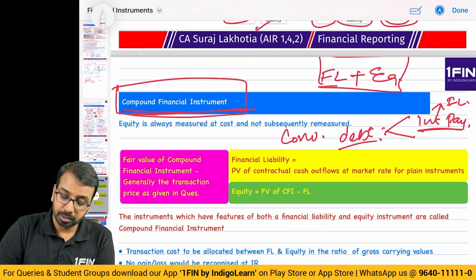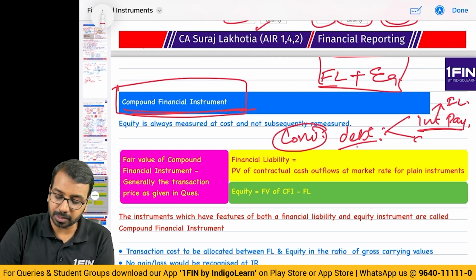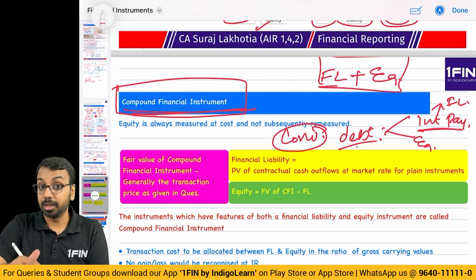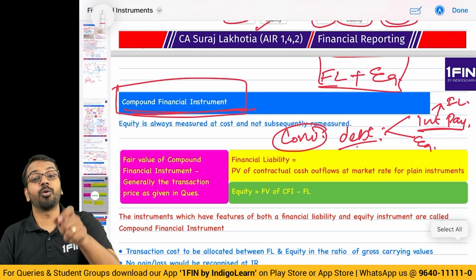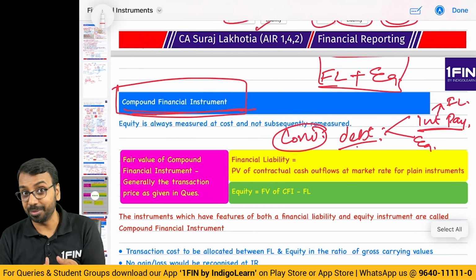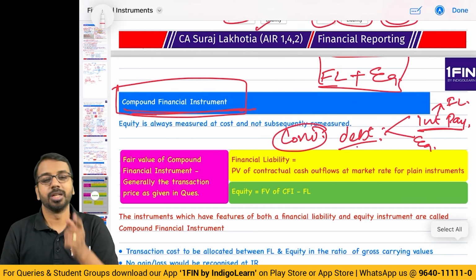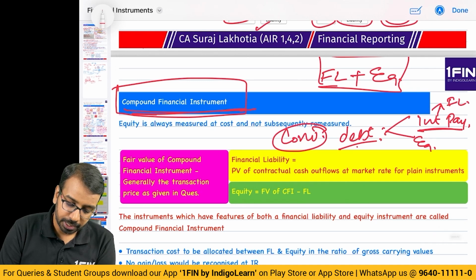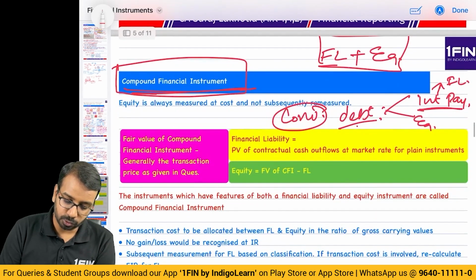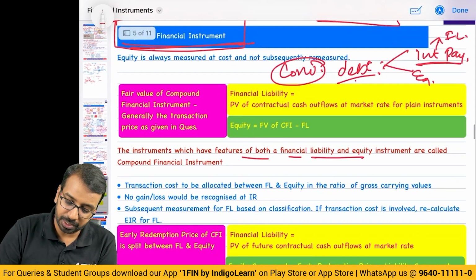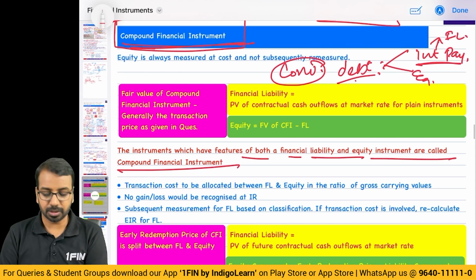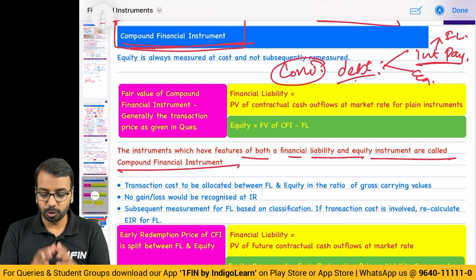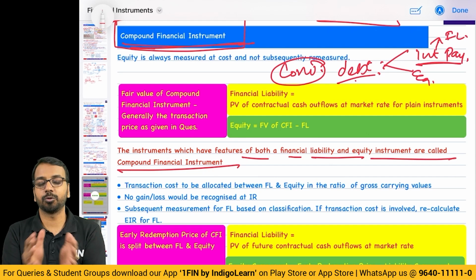And if at all this debt would be converted subsequently, that becomes equity. Or because it is convertible, the holder can come and ask for conversion anytime. The holder can ask for redemption also. So if the holder asks for redemption, again it becomes a financial liability. So if you have a compound financial instrument which has a feature of both liability and equity instrument, it is called a compound financial instrument. And whenever you have a compound financial instrument, you have to do split accounting.